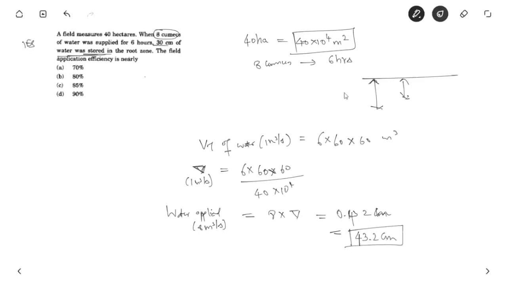So 43.2 centimeter of water we apply, but out of this only 30 centimeter was stored in the root zone. So now we find the field application efficiency, which is nothing but 30 divided by 43.2 into 100. So this comes to approximately 70%. So the answer is option A, that is 70%. This is how you calculate the irrigation efficiency. In the next video we will see crop intensity. Thanks for watching the video.